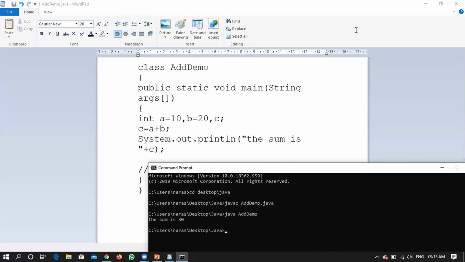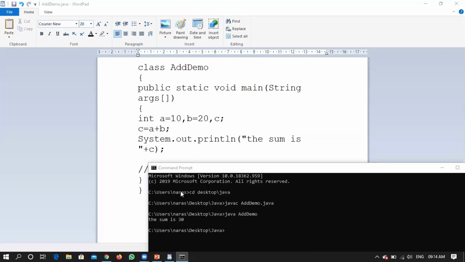Sir, what is a CD in output? CD stands for change directory. That means my Java file is in a folder called Java on a desktop, right? So initially when I opened my command prompt, it was in Users followed by the name of a user, right? I wanted to navigate from that particular point to a Java folder. So I wrote it as a CD, change directory.